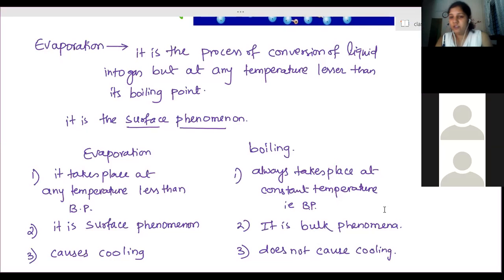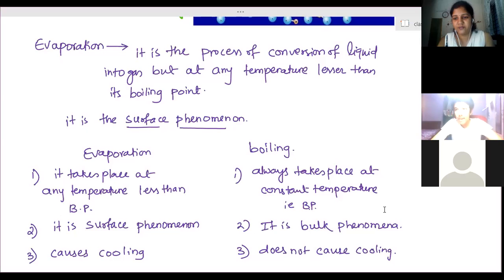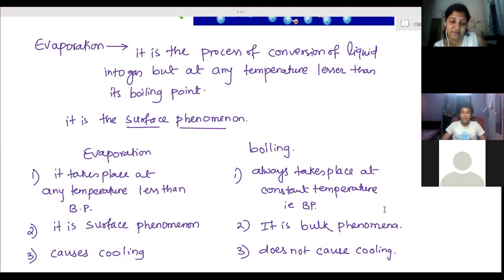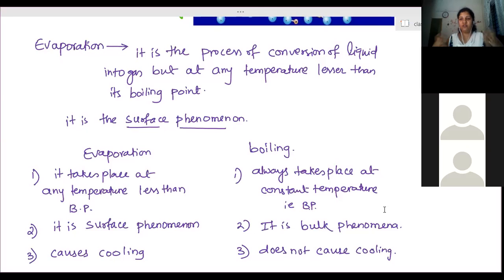And for this purpose only, in the summer season we need to wear cotton clothes rather than synthetic clothes, to help the process of perspiration. If you wear synthetic clothes in summer, what will happen? The sweat won't evaporate. You feel more uneasy because the sweat remains in your body itself. It can't evaporate because the synthetic material is not able to absorb water. The synthetic material's main characteristic is that it can't absorb water.